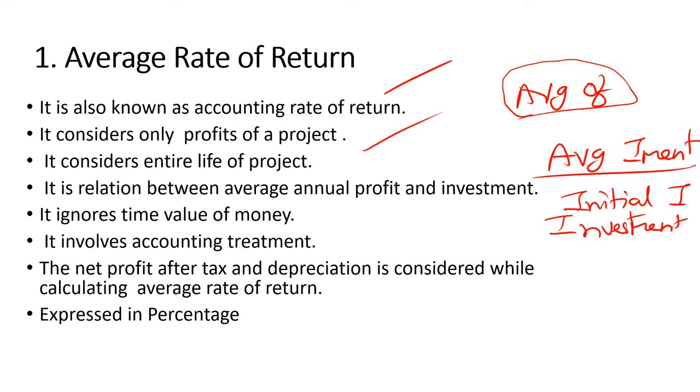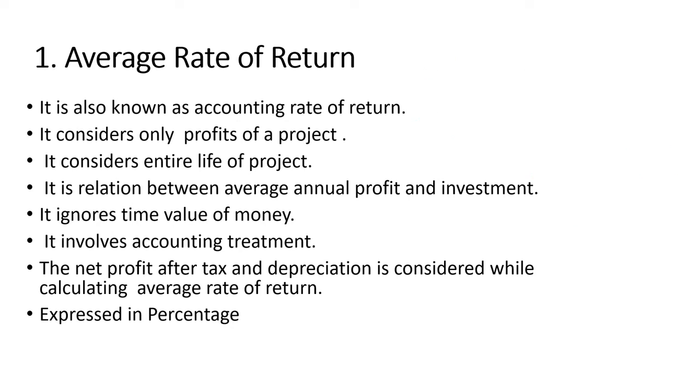Then it involves accounting treatment. As the name suggests, accounting rate of return, this is another name for this technique, average rate of return. So it involves some accounting treatment. Next point is that net profit after tax and depreciation is considered while calculating the average rate of return. Suppose this is your EBIT, that is earning before interest and tax, where you find the profit.